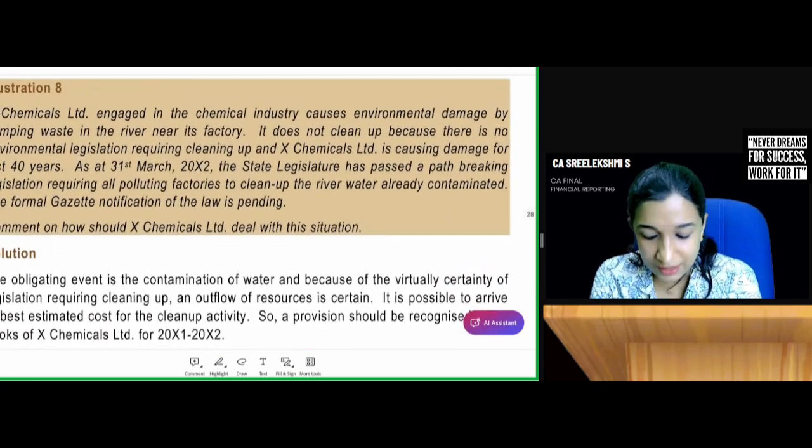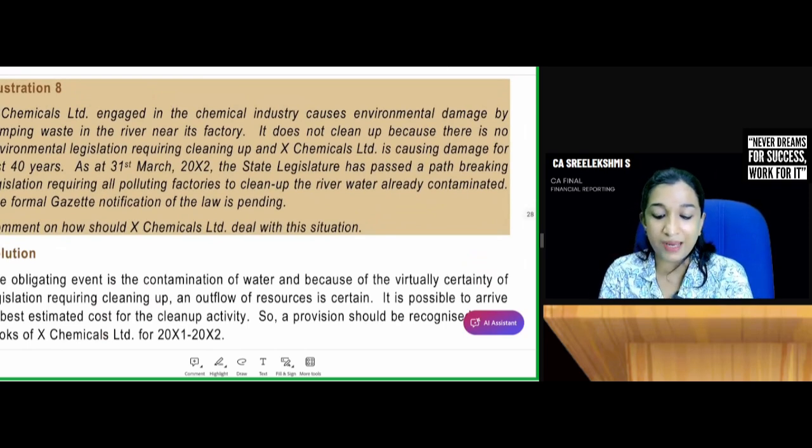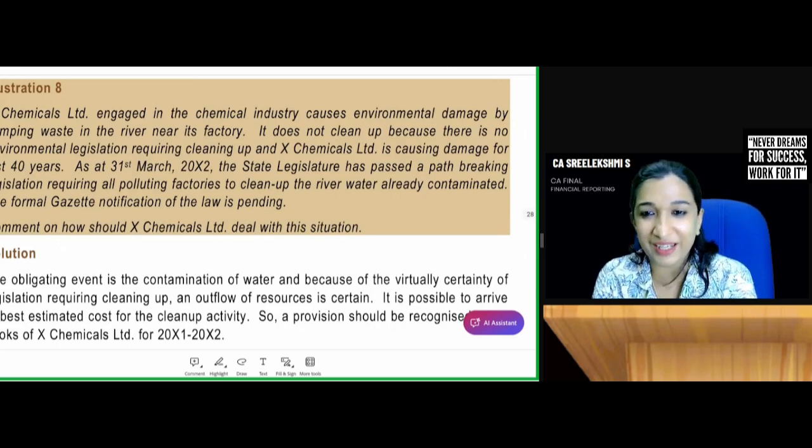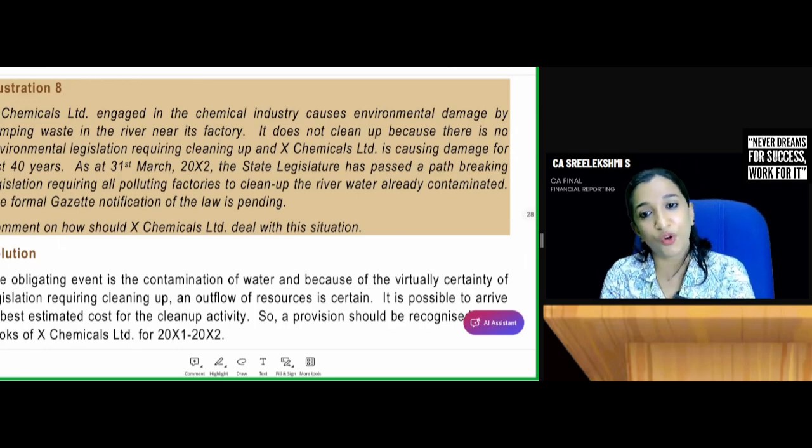X Chemicals Limited, engaged in the chemical industry, causes environmental damages by dumping waste in the river near its factory. It does not clean up because there is no environmental legislation requiring cleanup. Nice attitude, right? We are not cleaning up because there is no legislation requiring cleaning up. X Chemicals Limited is causing damage for the last 40 years.